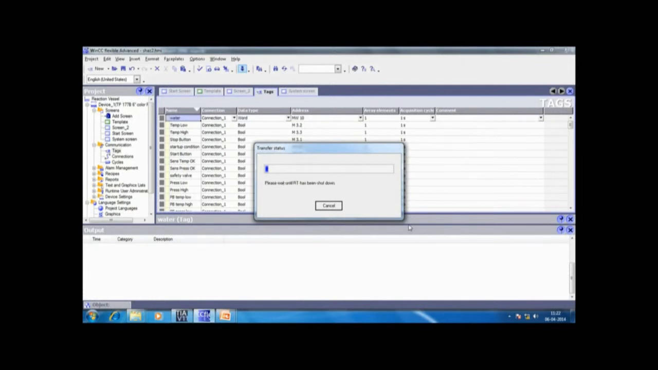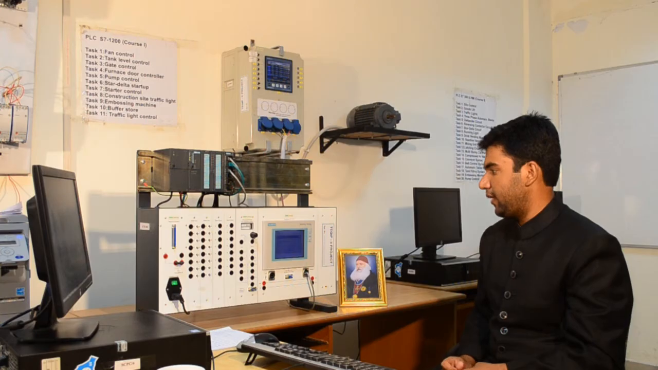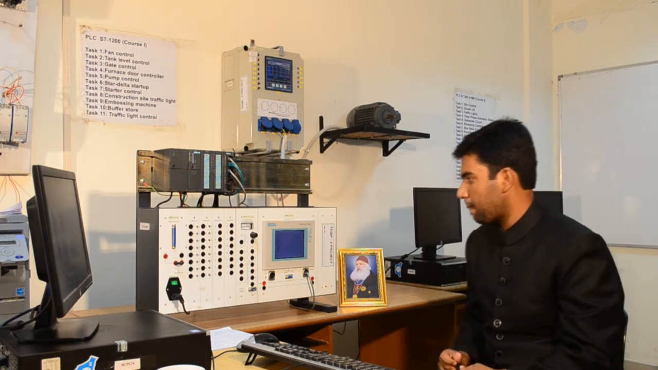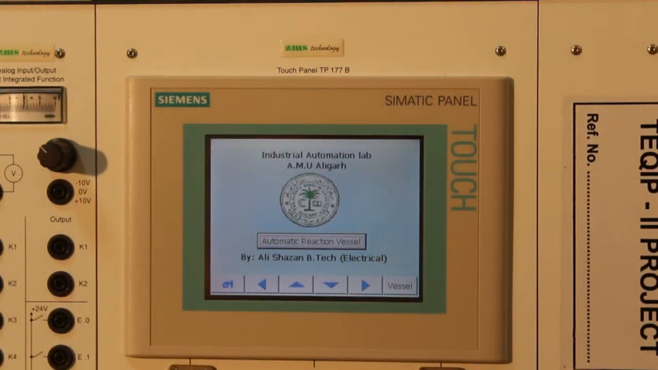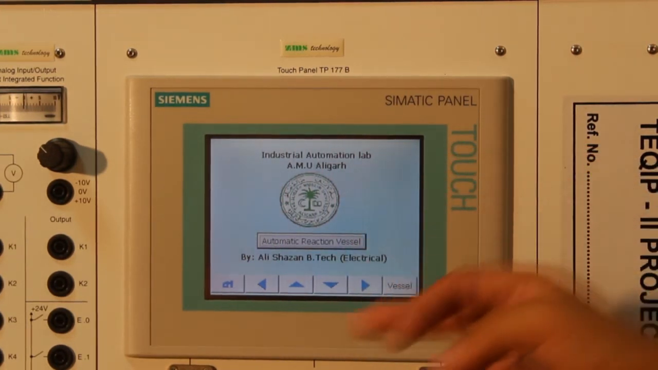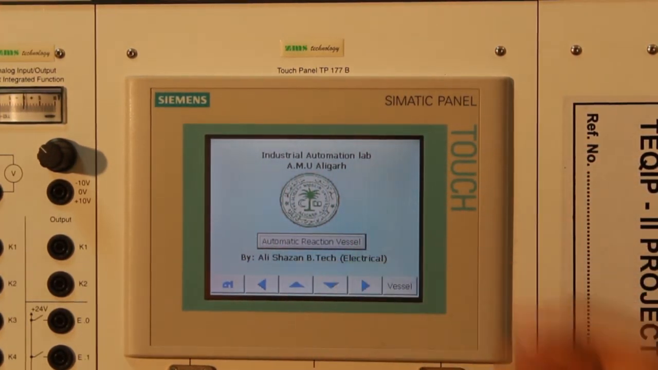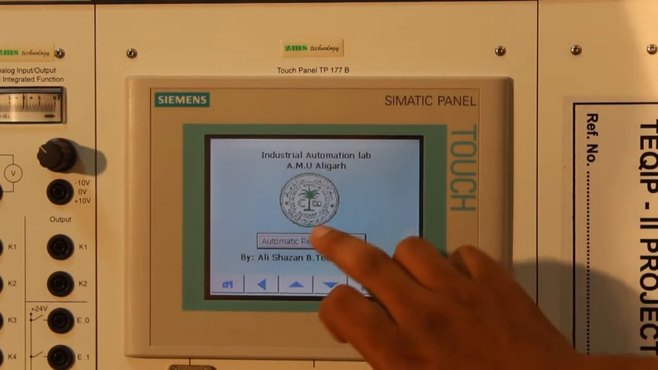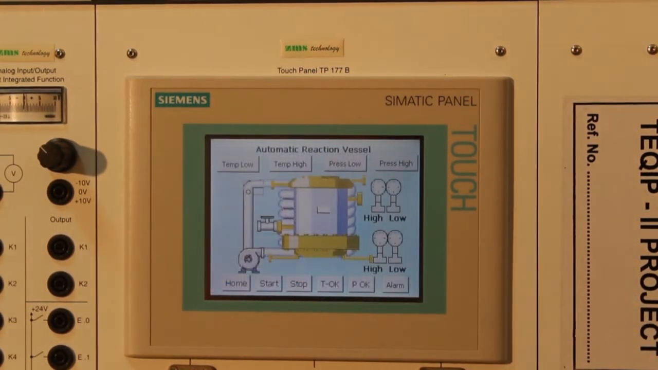Next we want to show you the simulation of the project. So we have downloaded the program and the screen is being downloaded. Now let's see how the project simulates. It is the start screen. It shows Industrial Automation Lab, AMU Aligarh and Automatic Reaction Vessel by Ali Shahzan, that's my name. Now let's navigate to the main screen. This is the main screen.